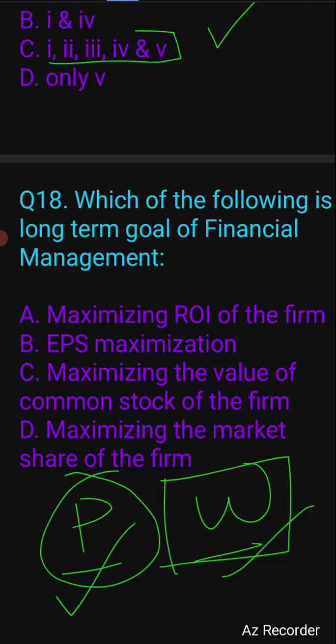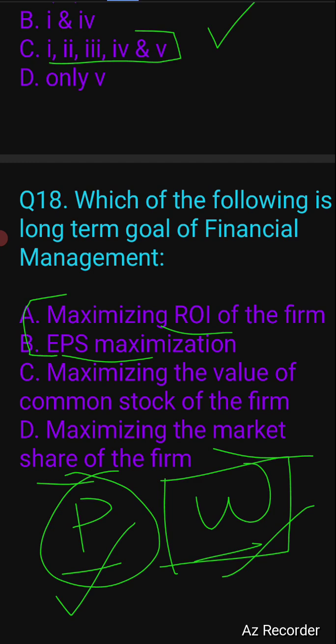So the options are maximizing ROI, then EPS maximization, maximize the value of the common stock of the firm, and maximize the market share of the firm. So maximizing ROI and EPS are more related to profit maximization, which is not a long-term goal as such. Option number C or D may be correct. But option number D says market share. Market share depends on the industry or the other competitors. So in a way, it may not be in the hands of the company.